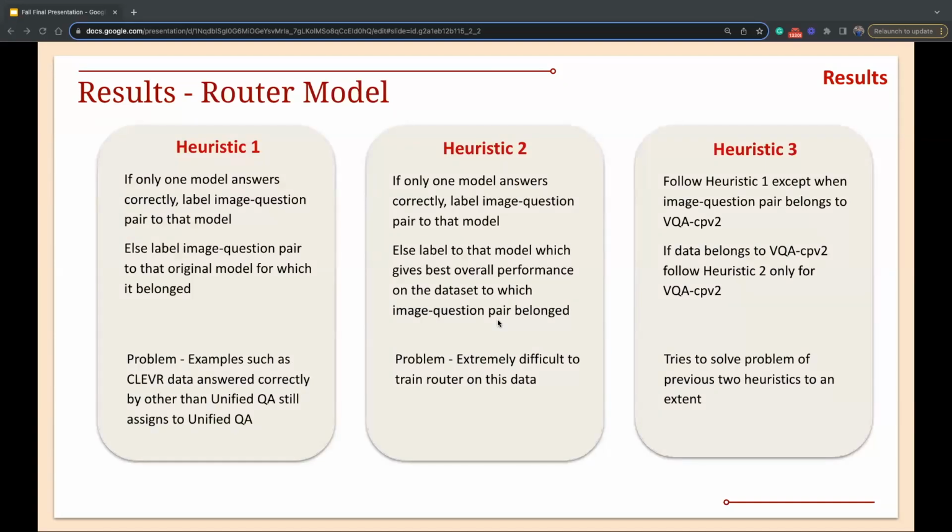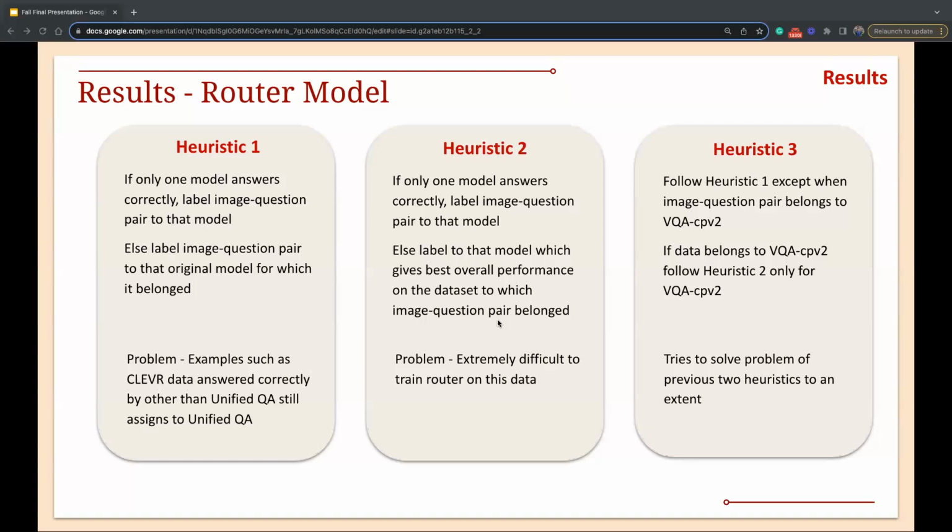Okay, so moving on to our router results. Before that, we need to first understand a few heuristics which we have used. We now have a combined test data set, which has all data sets in it, and we have ground truth results for each and every model on it. But we still do not have the exact labels for which model the router should route the input image-question pair to. We could either use multi-label, but the performance of multi-label is not that great. So we went for multi-class, and before that we had to assign the labels to particular models.